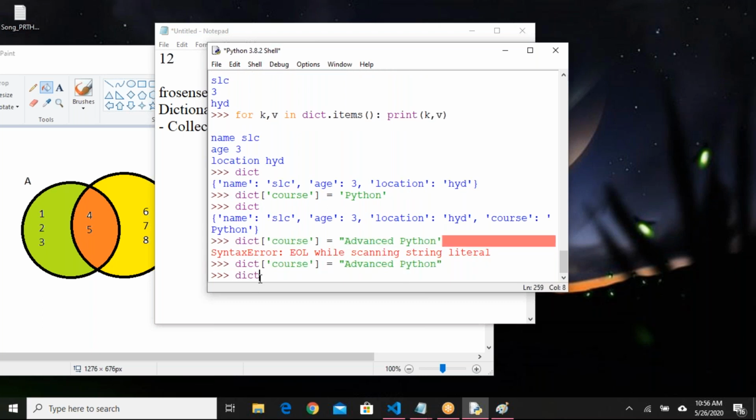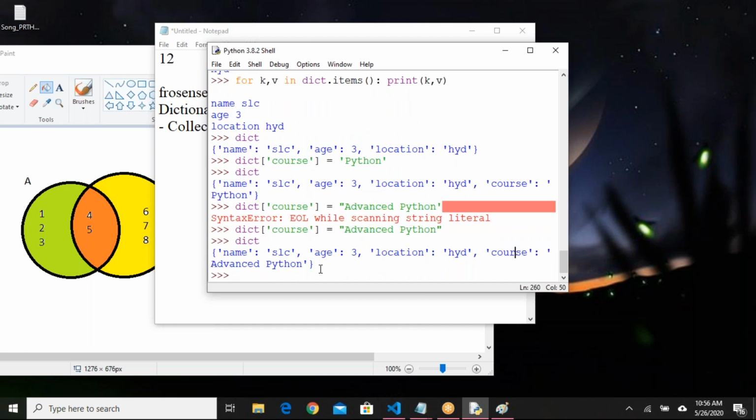If I say dictionary now, I'll get course advanced Python here. How did I get this one? Course key is already available in the dictionary, so its value is replaced. Python is replaced with advanced Python. This is how you can add an element to the dictionary. This is how you can update an element in the dictionary.